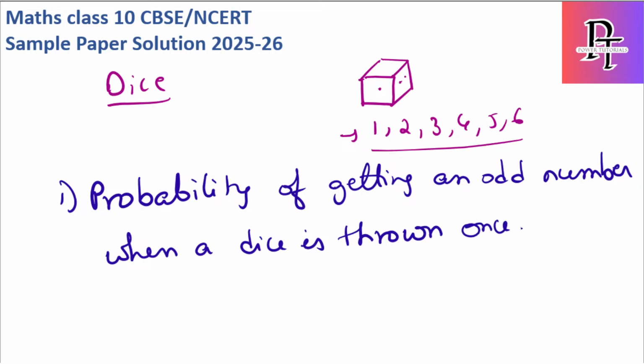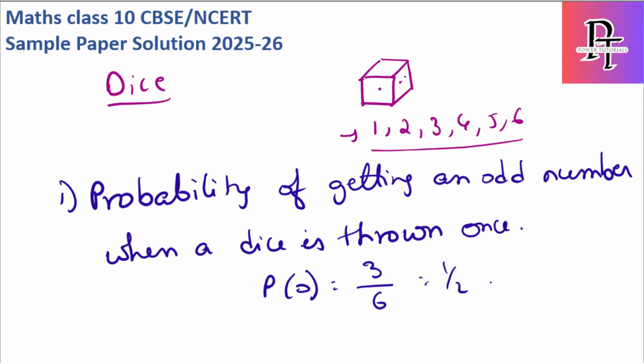So I have a dice and have thrown it once. Now they are asking what is the probability of getting an odd number. So what are the winning cases of odd numbers? 1, 3, 5. So the winning cases are 3, total cases are 6. So it's nothing but 1 by 2.